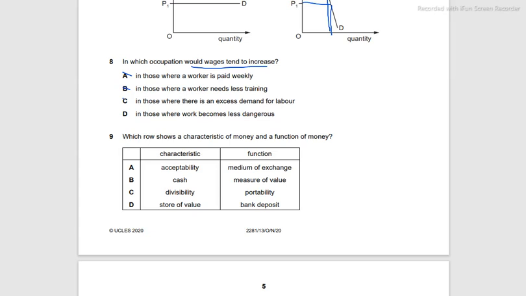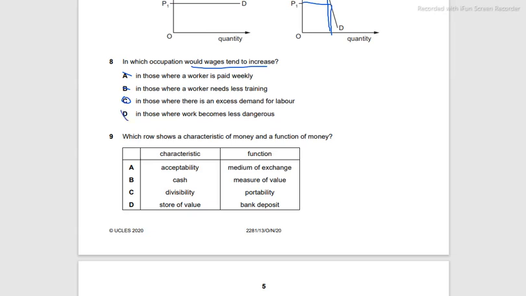For example, an accountant. Mostly people go on the medical or the engineering side, and accountants are fewer, and there is more need for accountants, so their wages would tend to increase, and hence this is a pretty good answer. D is in those where work becomes less dangerous, the work is worth less, so this is not the answer either.